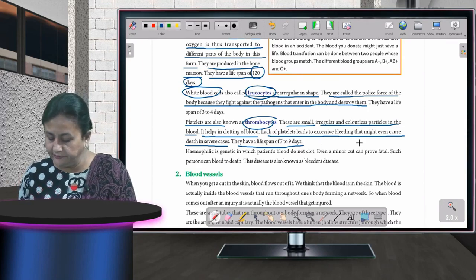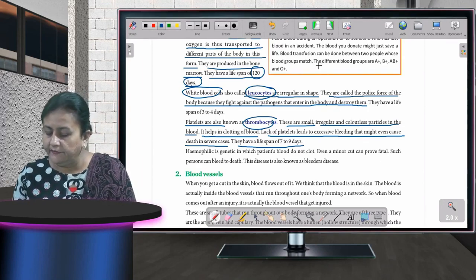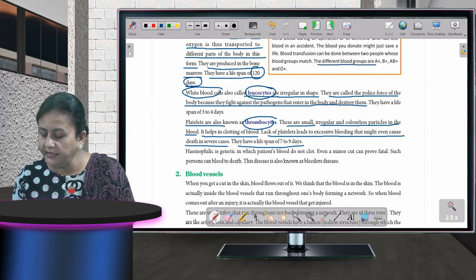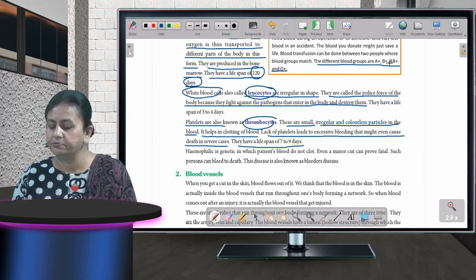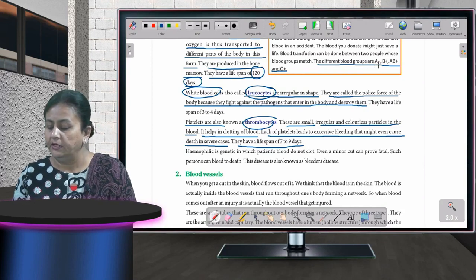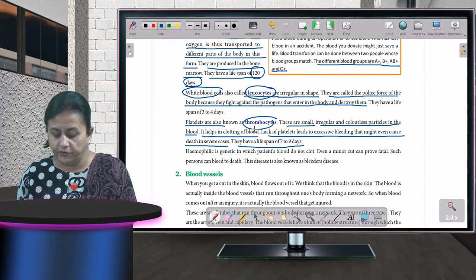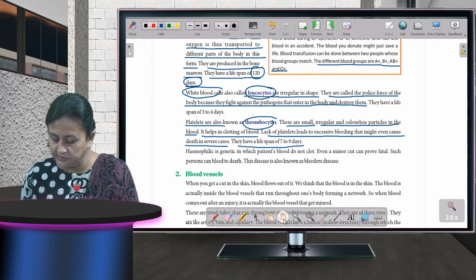Is that fine? And the different blood groups are A positive, B positive, AB positive and O positive. So there are different blood groups. There are 4 basically: A positive, B positive, AB positive and O positive. Okay. Now blood vessels.